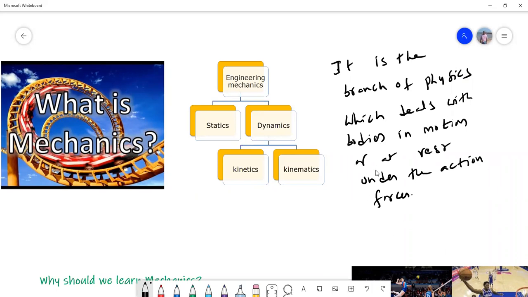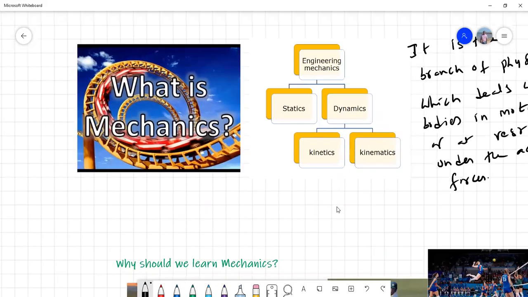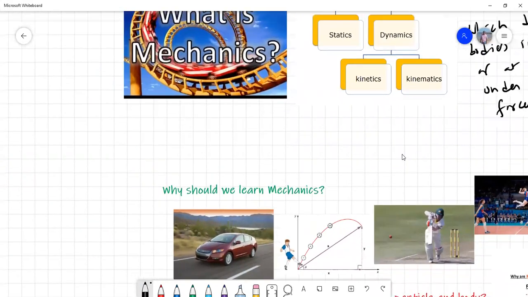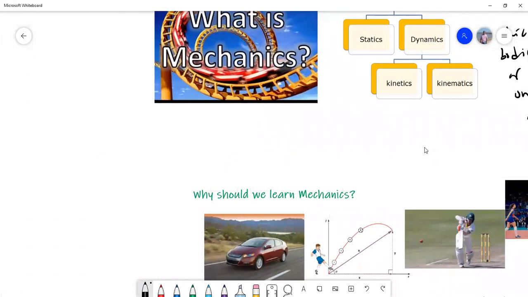action of forces. That means when we apply a force on a body, for example, if I apply a force on this body and this body starts moving, like this.